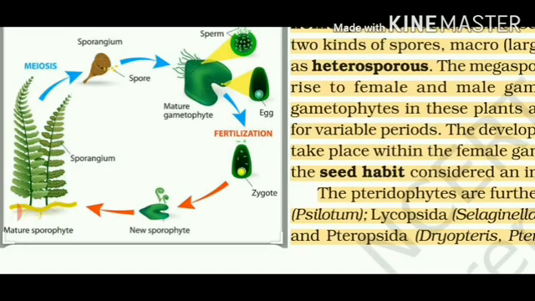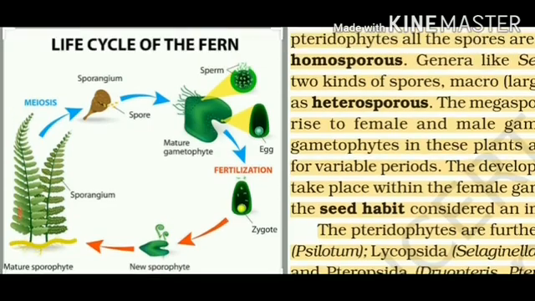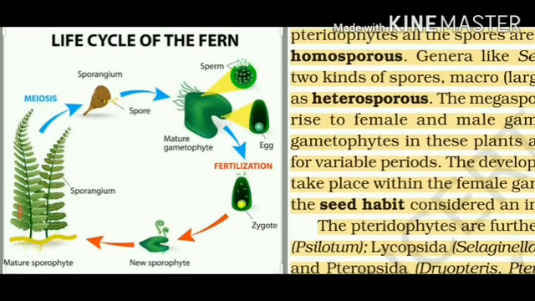This green color structure with small root-like structures is known as prothallus. What is the function of gametophyte? It will form two kinds of gametes. One are male gametes called sperms and the other are female gametes called egg. After that, these gametes will unite, fuse with fertilization, and zygote will form.